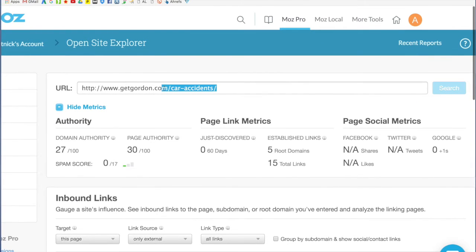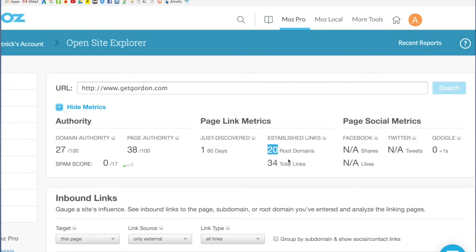Let's take a look at their homepage. The homepage probably has better links. I want to show you a good link. So the homepage is actually not as strong as I thought. It's a page authority of 38, which is pretty good. Only 20 different root domains pointing to the site. Now that's a fairly low number for a site to be ranked number 1. Most of the sites that I analyze in some competitive markets have maybe 200 root domains, or 250 even. So this is a pretty low number.